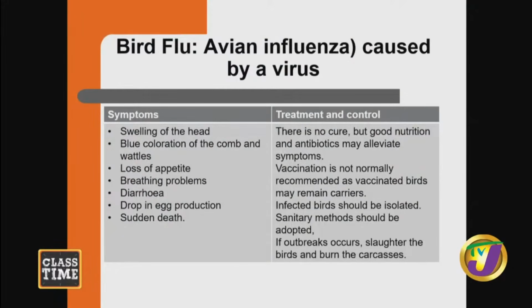And so what you're going to see, the symptoms, if your chickens come down with the bird flu: swelling of the head, blue coloration of the comb and wattles, loss of appetite. The chicken is going to have breathing problems and diarrhea. And if there are layers, you're going to have a drop in egg production and then sudden death.